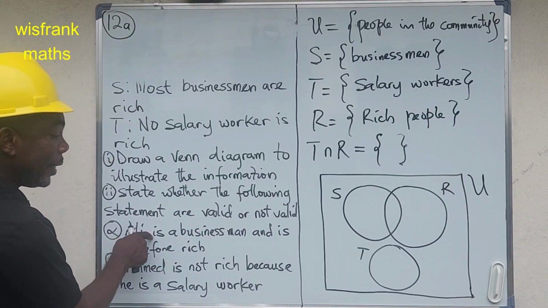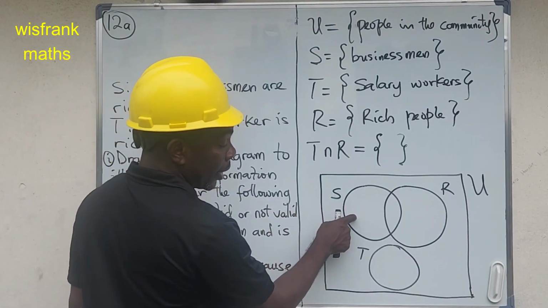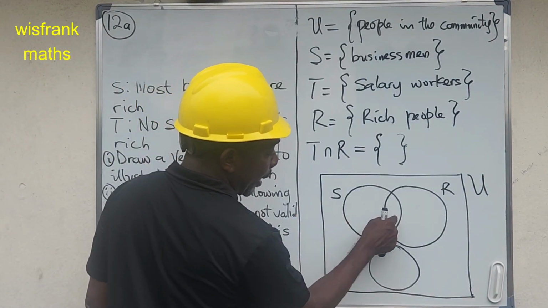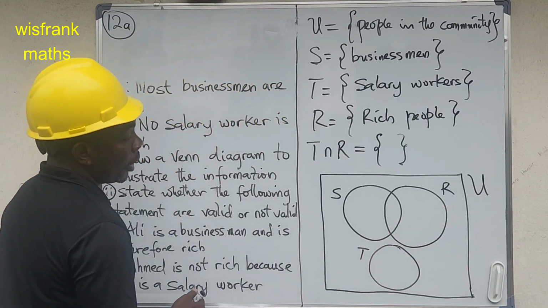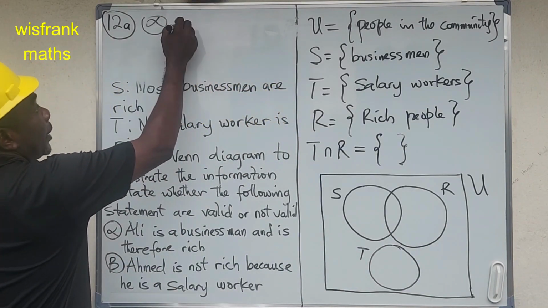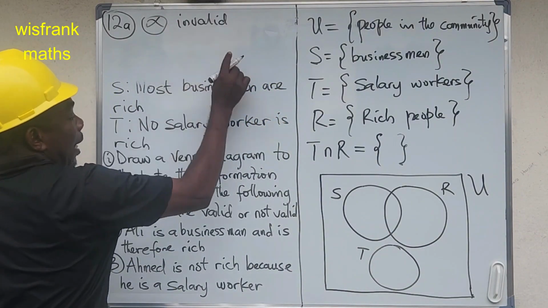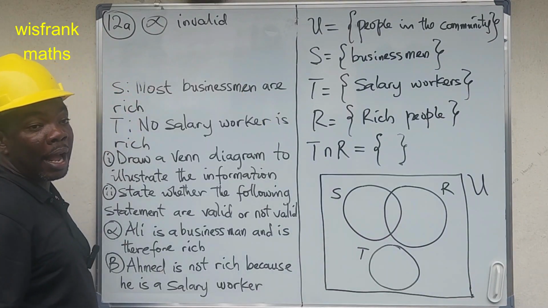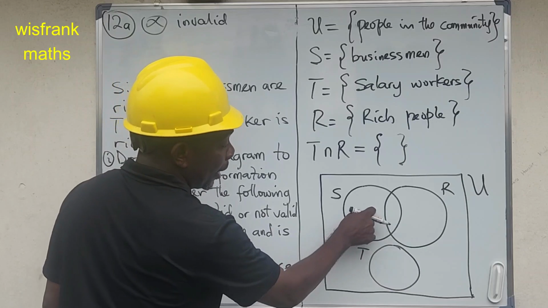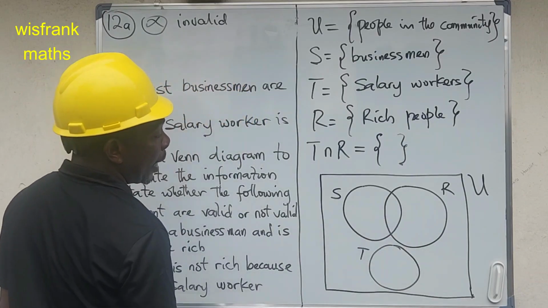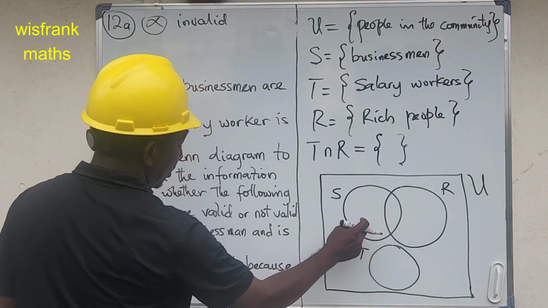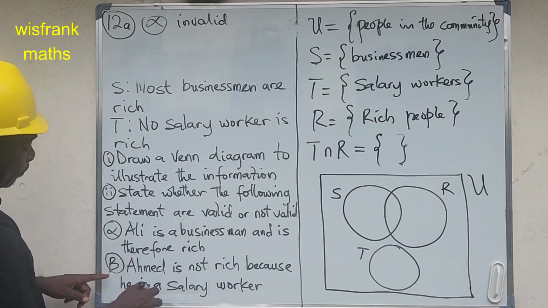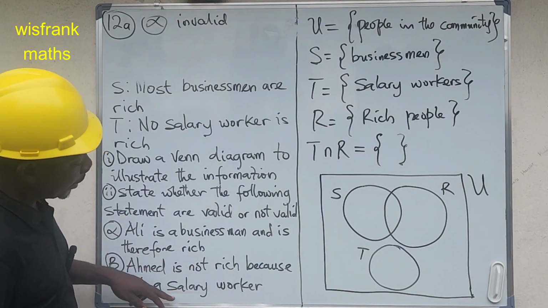So the question now says, state whether the statements are valid or invalid. For alpha, Ali is a businessman and is rich. On this Venn diagram, he can be here, here, or here. So the alpha statement is invalid, because Ali can be in several places. He does not have a fixed place that you can find him within this Venn diagram or within these two subsets.